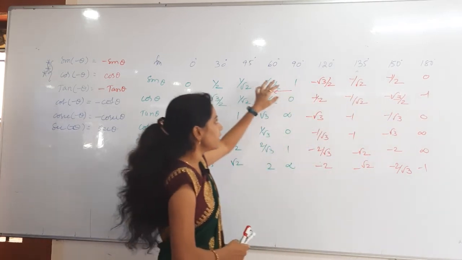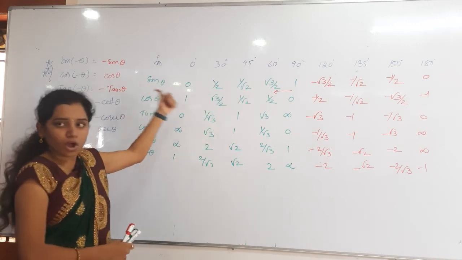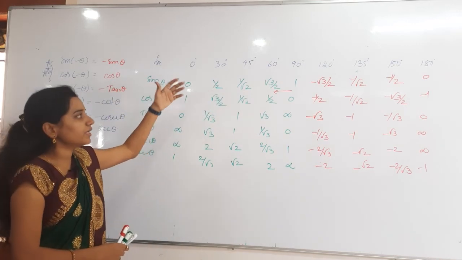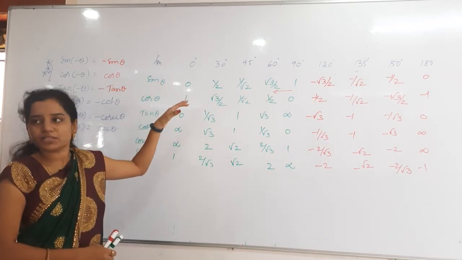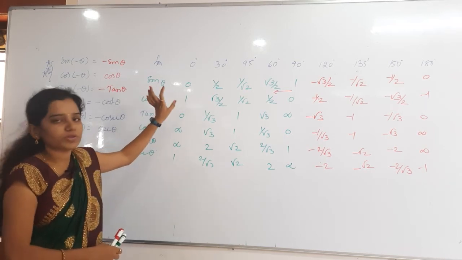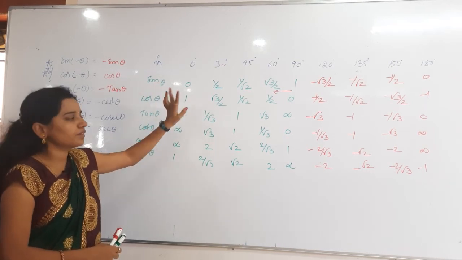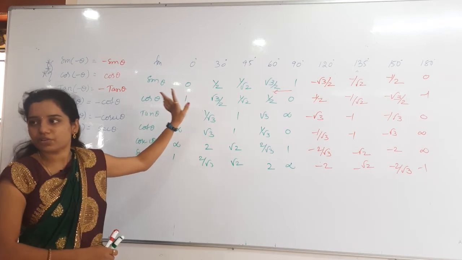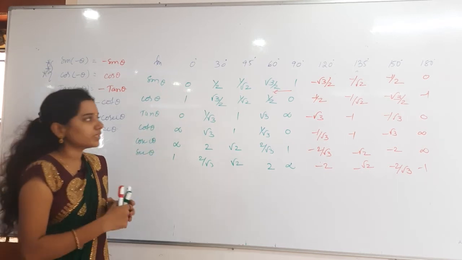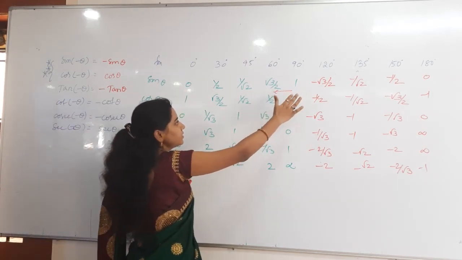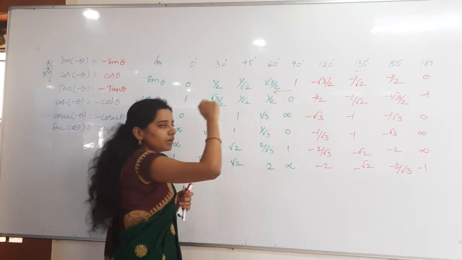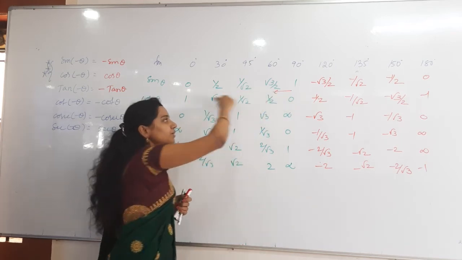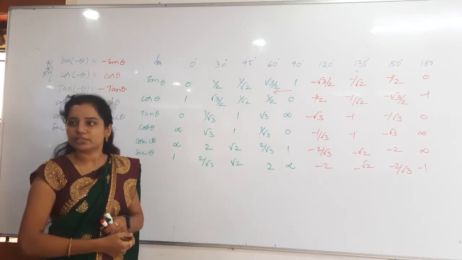Whenever you are dealing with the same function, you have to go in the opposite direction. Whenever you are taking 90 plus theta or 90 minus theta, you can take the opposite function. Whichever first method is easy for you, you can follow that only. Till 90 you can write everything as it is. After that you have to put minus and then travel in the opposite direction. That's it.